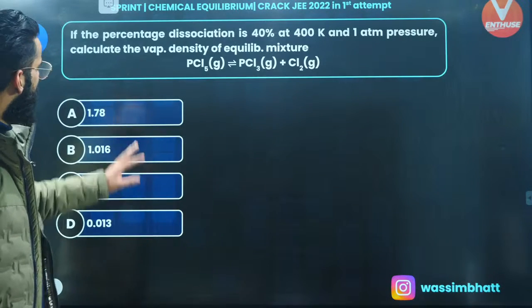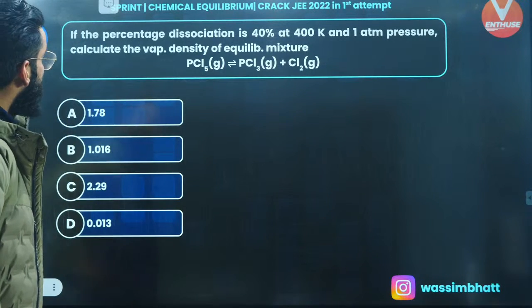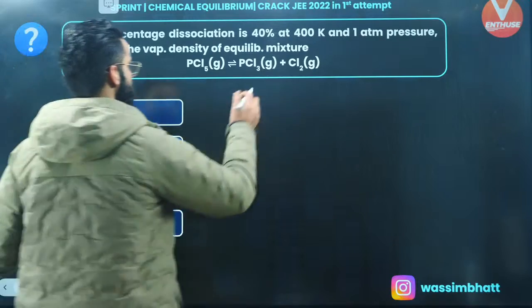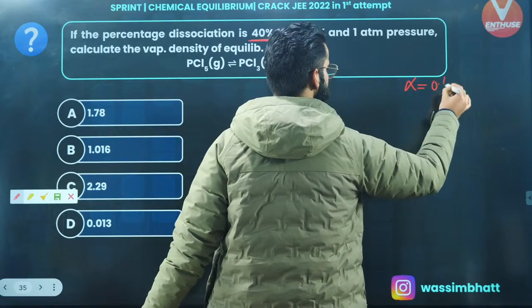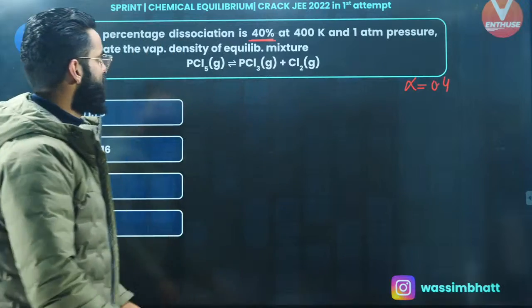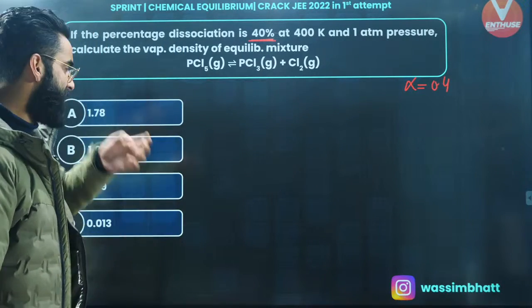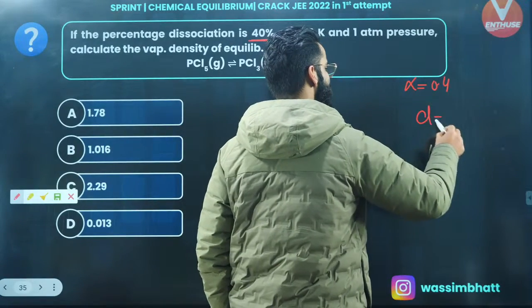Okay. All right. This is one more question. Let's exactly see what the question says. If the percentage dissociation is 40. Percentage dissociation means 40. What does that mean exactly? That means alpha value is equal to 0.4, right? If the percentage dissociation is 40 at 400 Kelvin and 1 atm pressure, calculate the vapor density of the equilibrium mixture. I need to calculate the vapor density of the equilibrium mixture. That means I need to get the value of small d.